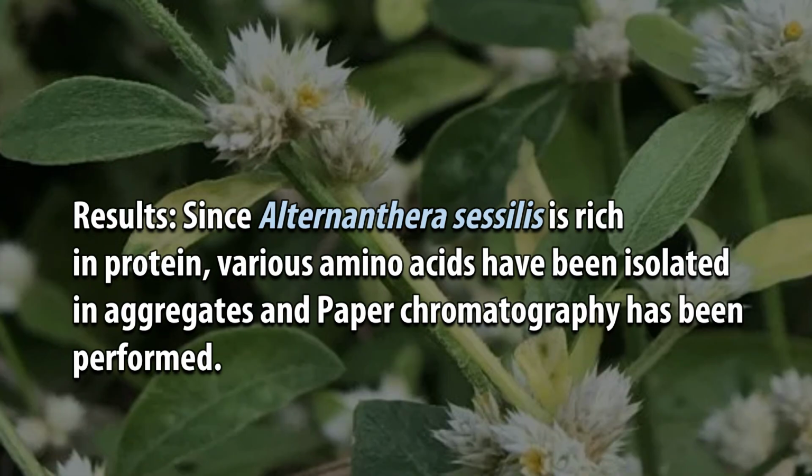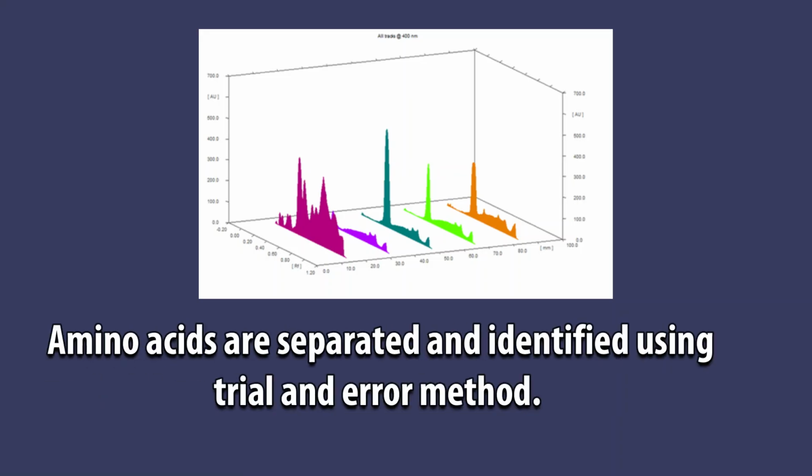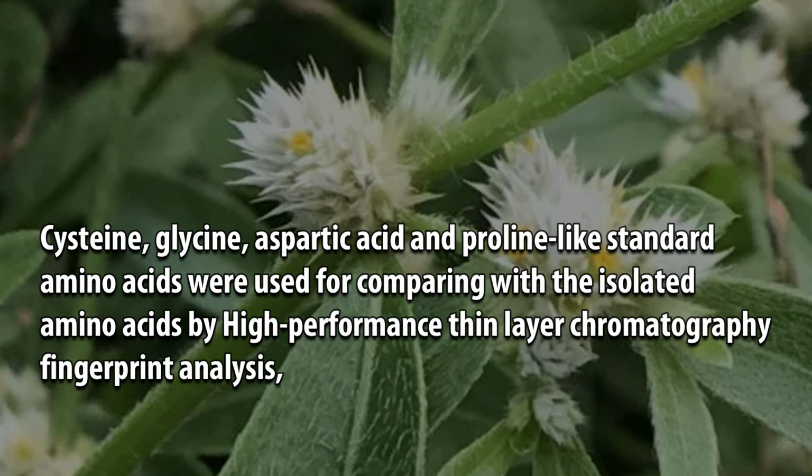Results: since Alternanthera sessilis is rich in protein, various amino acids have been isolated in aggregates and paper chromatography has been performed. Amino acids are separated and identified using the trial and error method. Cysteine, glycine, aspartic acid and proline-like standard amino acids were used for comparing with the isolated amino acids by high-performance